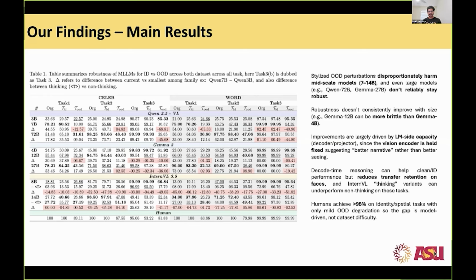The second thing to notice is that even with thinking, for instance for InternVL 3.5 at 8 billion and 14 billion, with thinking on, it is still not able to identify. And humans do achieve more than 95% in almost all of the scenarios. So humans are invariant, they have the spatial understanding, and that is what we want. Going further, models should be made in such a way that they align with humans in a better sense.